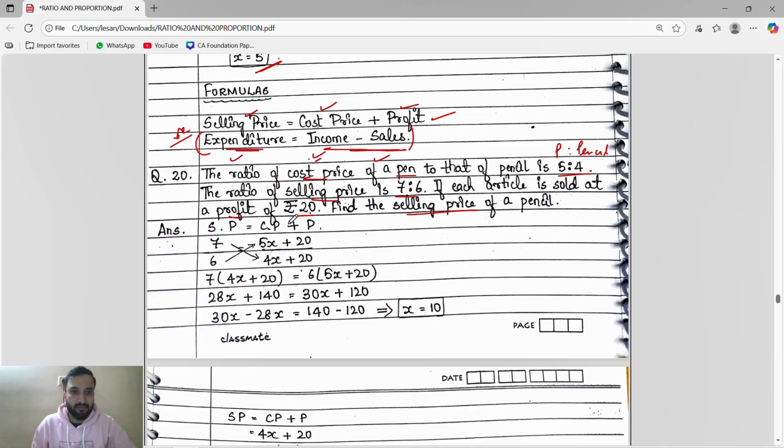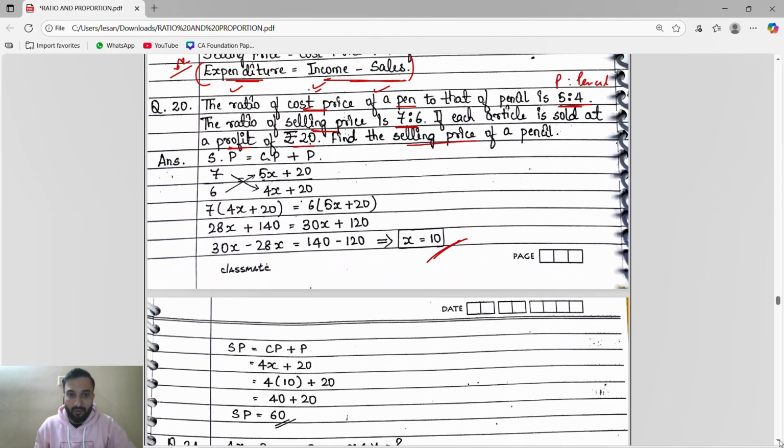Okay, khatam. So here they have given cost price, selling price, profit. So selling price is equal to cost price plus profit. So we'll write selling price is equal to cost price plus profit. Selling price is 7/6, cost price is 5x/4x, and profit is 20. When you do the cross multiplication, you will get the x value as 10.